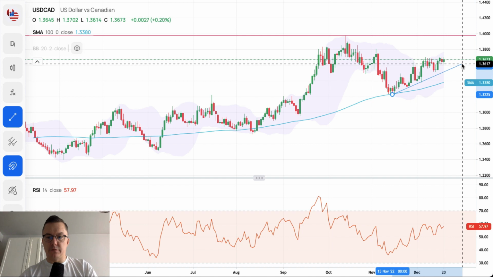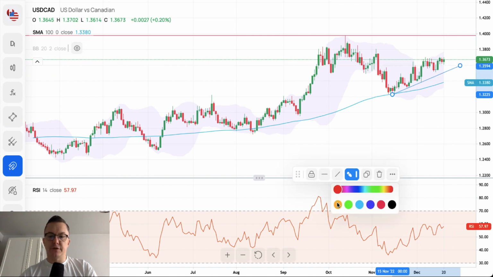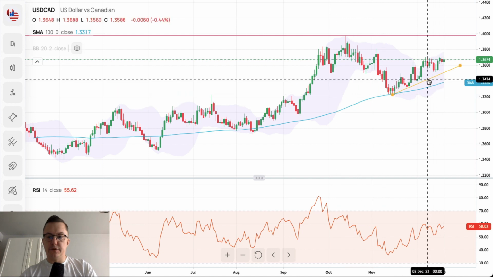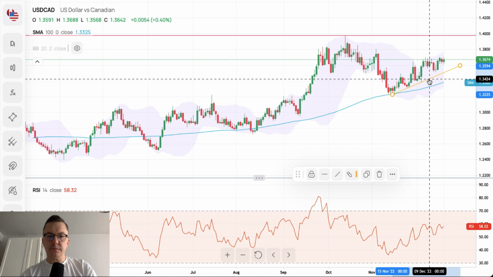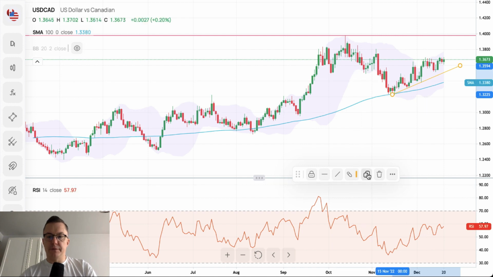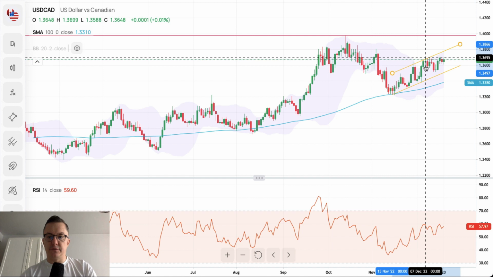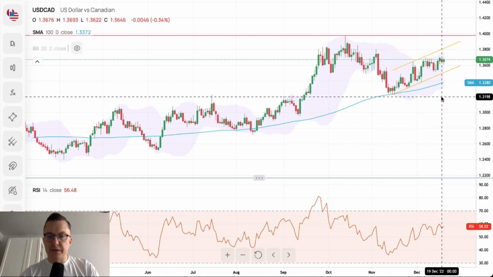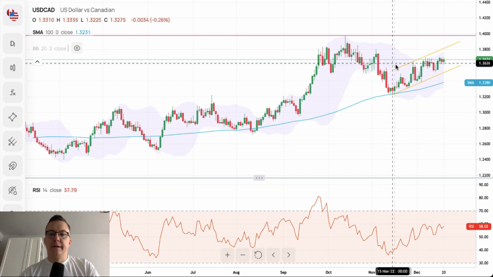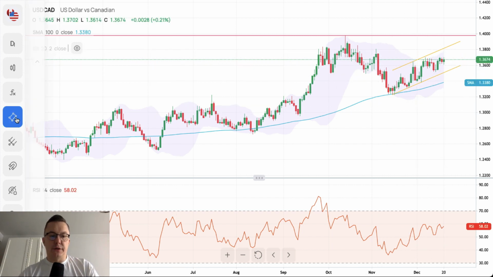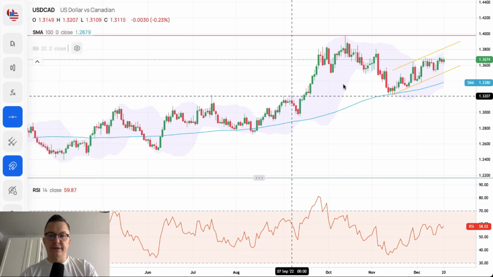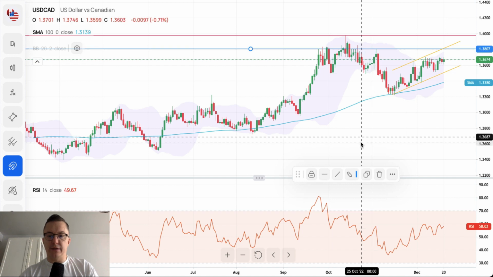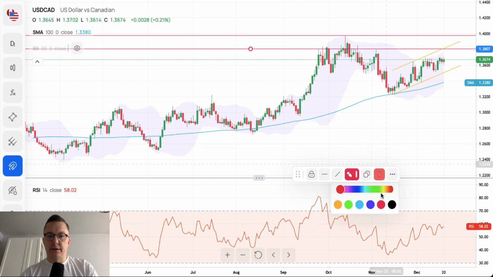The market is trading, as you can see here, inside of the channel as well. So this is the trend line here. We will change it into orange, and this trend line might be copied. So we have the other trend line, and we can do the channel. Nonetheless, we are still inside of the Bollinger Band, inside of the channel, and we are approaching another technical resistance, which is not the swing high, but looks pretty important, 1.3807.